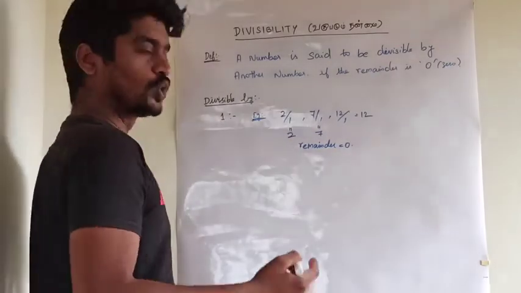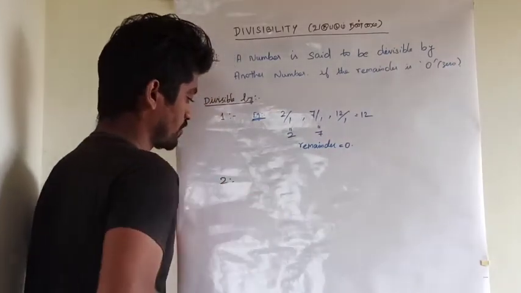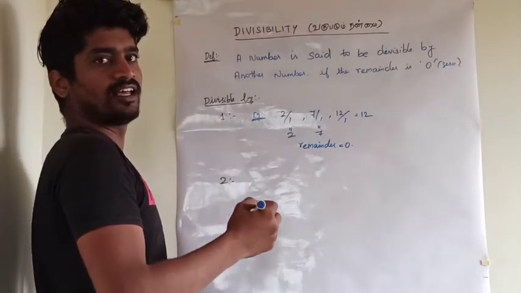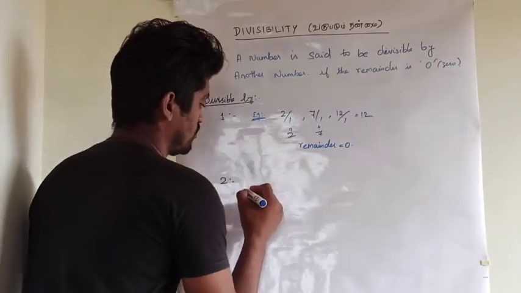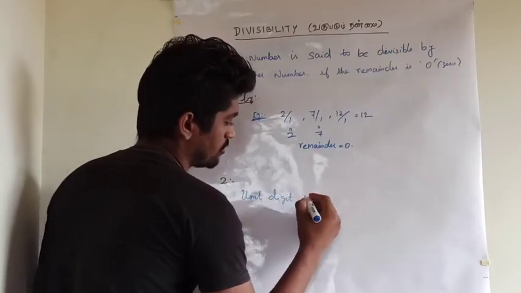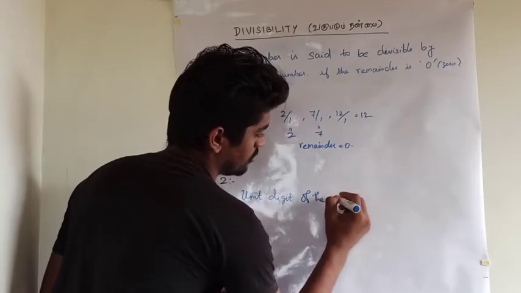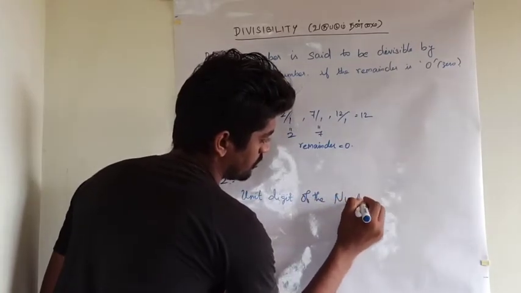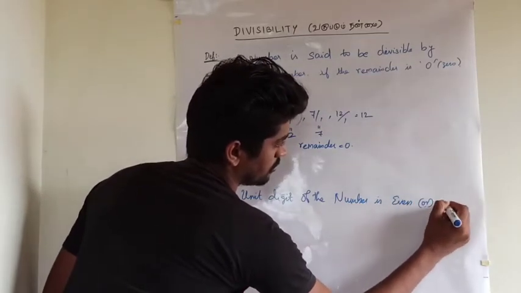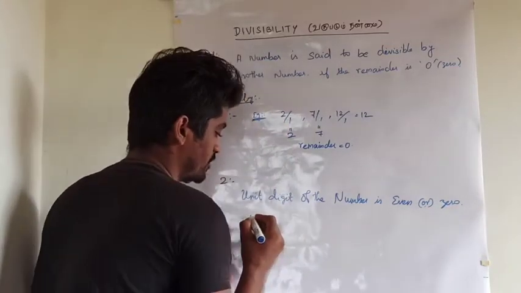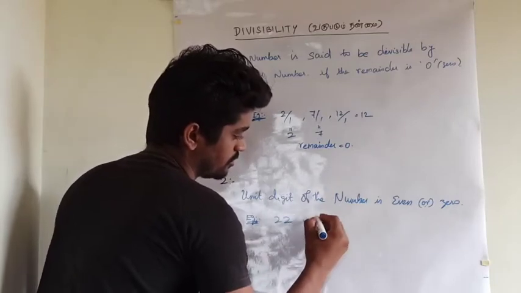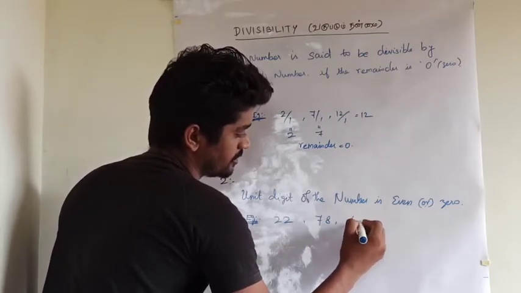Next, divisible by 2. The unit digit of the given number is even or 0. For example, 22, 78, 60.